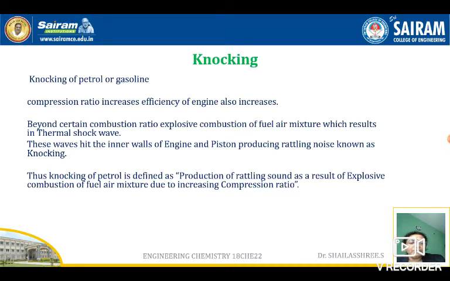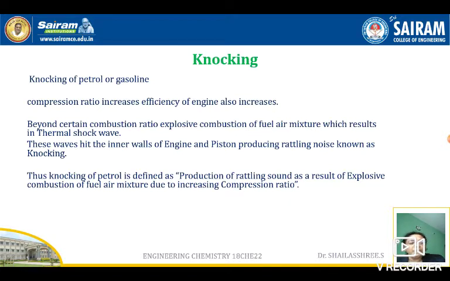So what happens at that time? Rapid combustion of the fuel and air mixture occurs. A large amount of fuel and air is there in the cylinder, so the combustion takes place rapidly, and the fuel is not completely burnt. Incomplete combustion surely forms some byproducts.